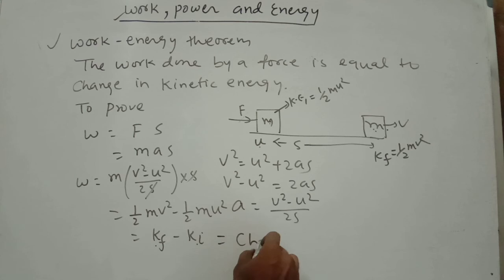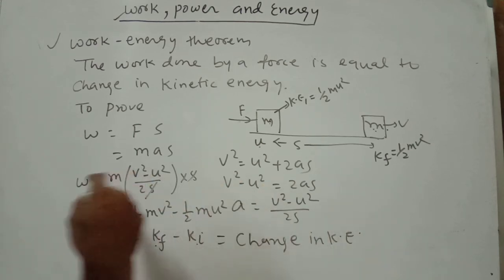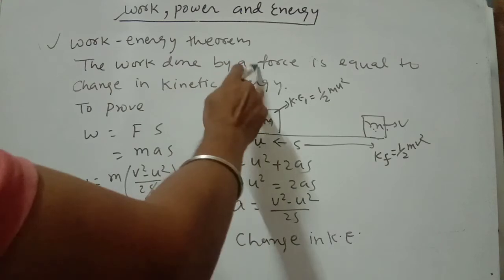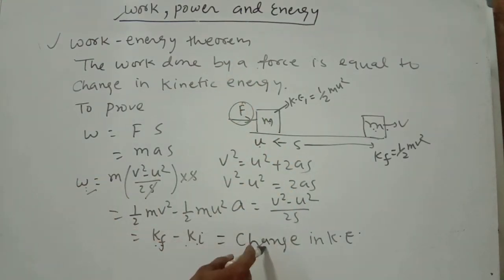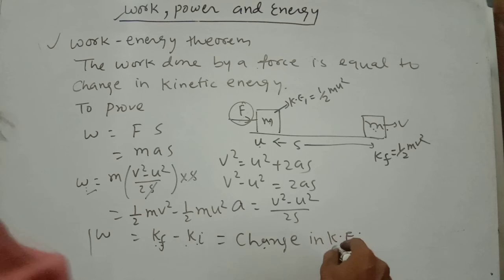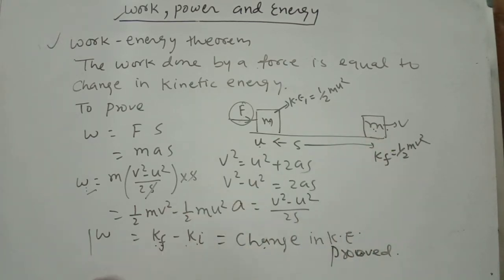So it is the change in kinetic energy. So the work done by a force is equal to the change in kinetic energy. So the work energy theorem is proved. So write it down. You can pause the video and write everything.